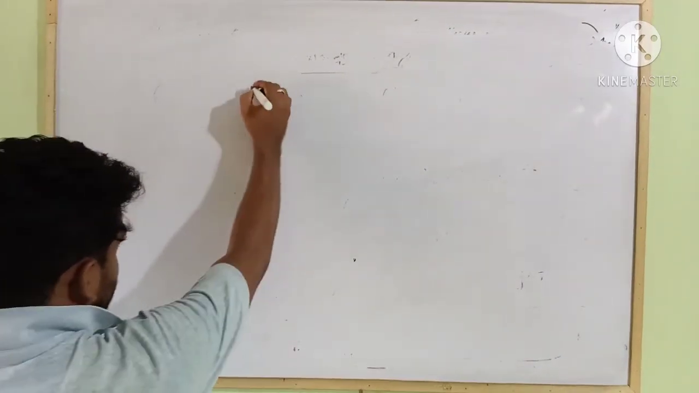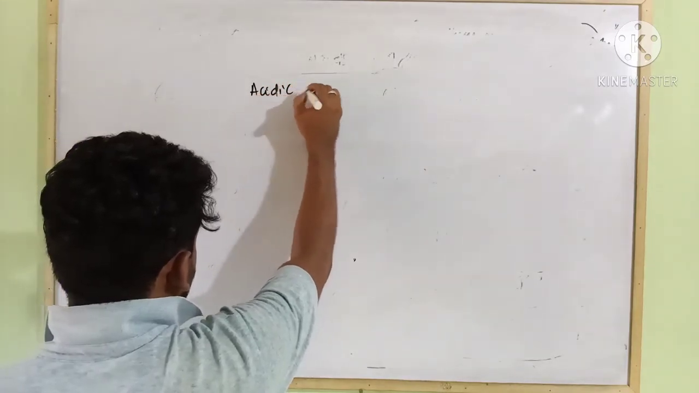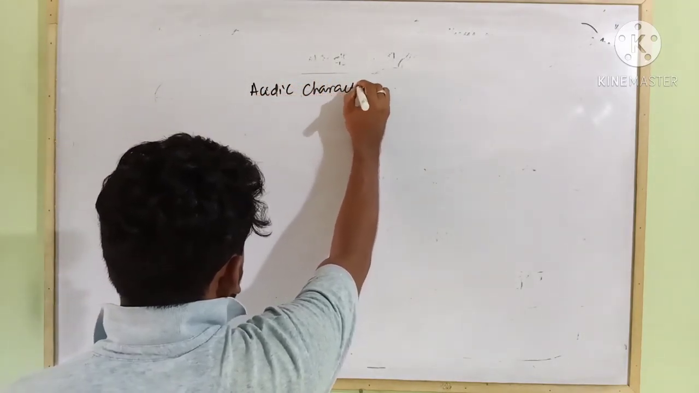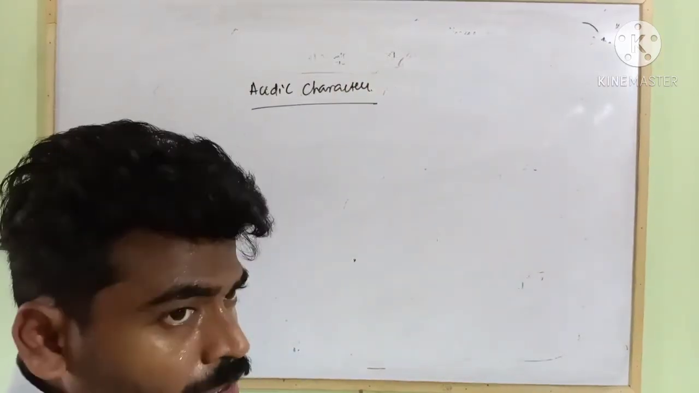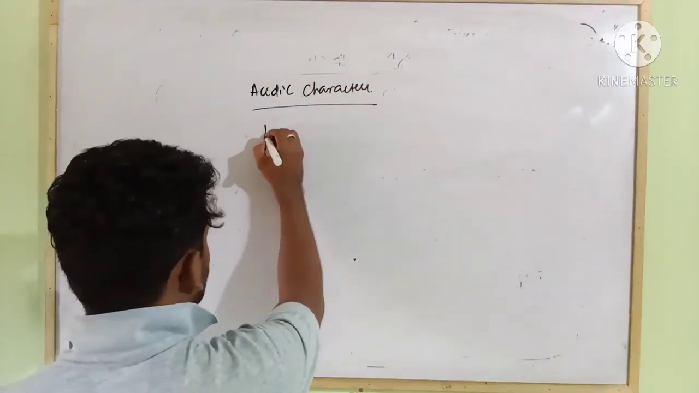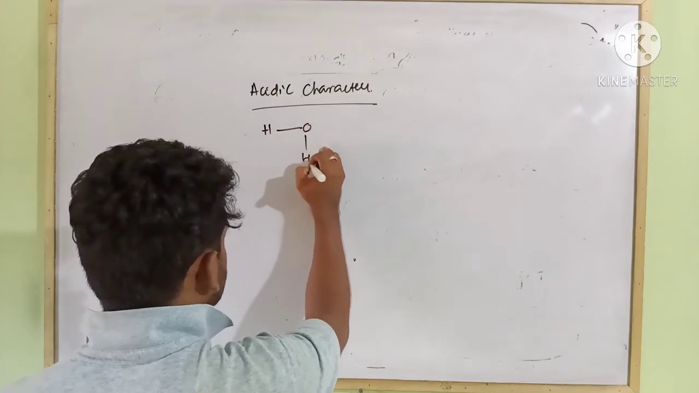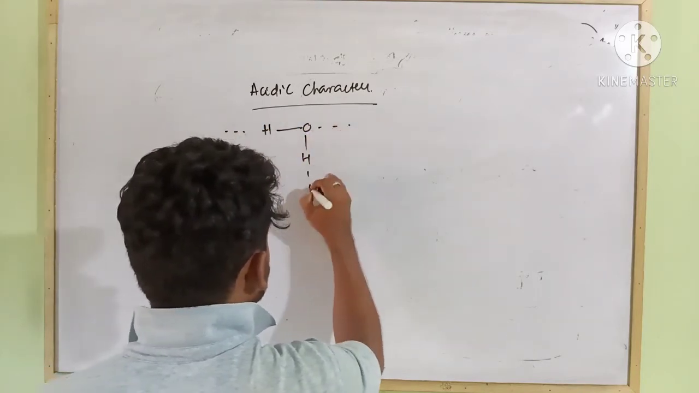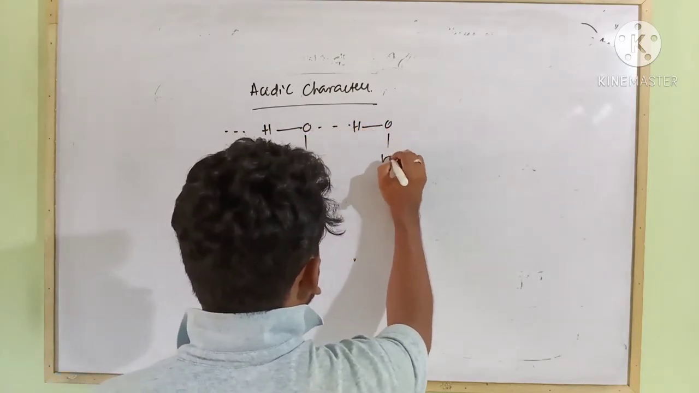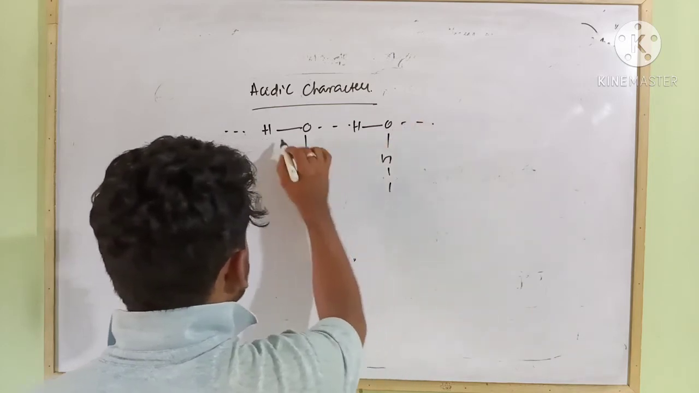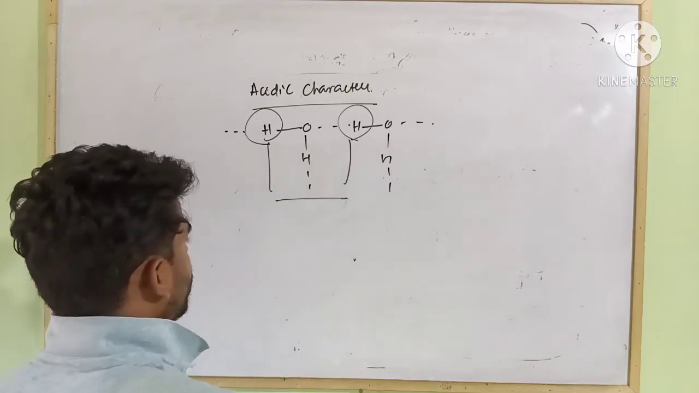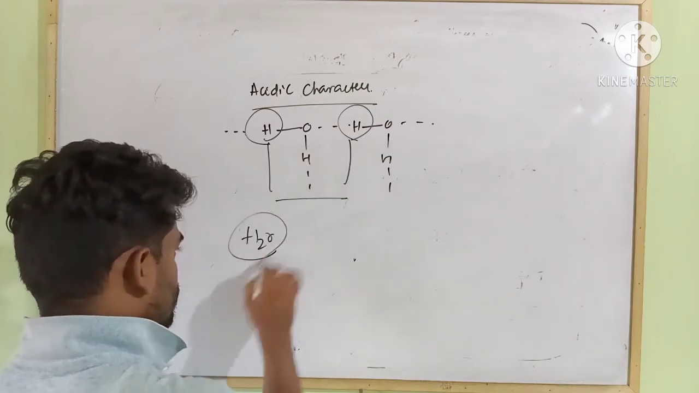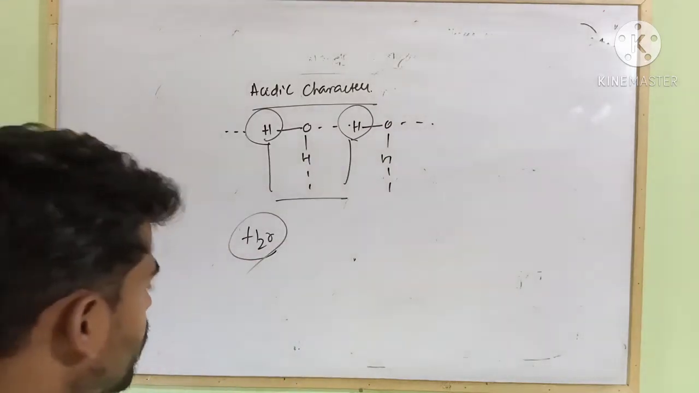Next property, that is their acidic character. Acidic character means tendency to lose a proton. As you know, in case of water molecules, these hydrogen atoms are not free at all. Again, they are associated with intermolecular hydrogen bonds. That's why water is neutral, or you can say less acidic in nature.